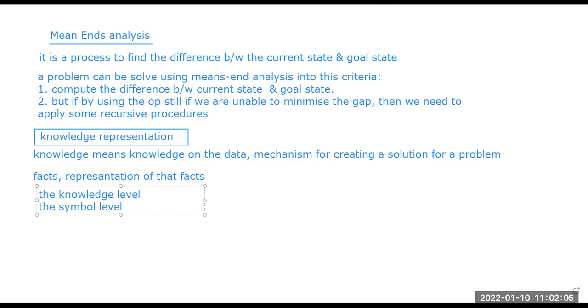So these are the two levels where the entities can be structured. First one, the knowledge level, where the facts are described, the details of the data. That is known as the facts, the knowledge level. Second one, the symbol level, the representation of those objects in terms of some symbols that can be manipulated by the program. That is the second part, the symbol level. So one is the knowledge level, the second one is the symbol level.